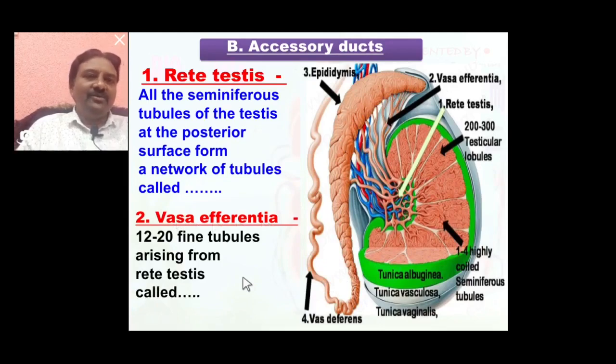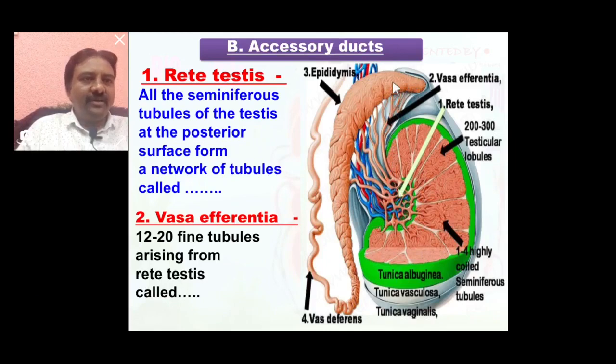So you know that inside the seminiferous tubules, germinal epithelium cells undergo gametogenesis and produce sperms. Such sperms are transferred from the seminiferous tubule to the rete testis. Then they are transferred to the epididymis through the vasa efferentia.